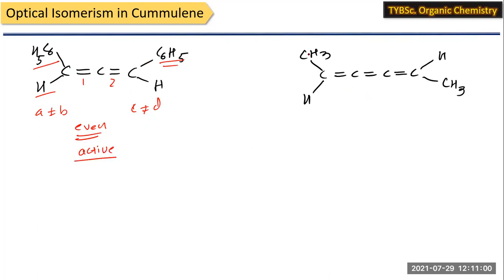Now in the second example, let us consider the substituents at the terminal. So A is not equal to B, here C is not equal to D, and the number of double bonds is 1, 2, 3. So there are 3 double bonds. That means the number is odd. If it is odd, then it is optically inactive. So this is the way we can identify whether cumulenes show optical activity or are inactive.